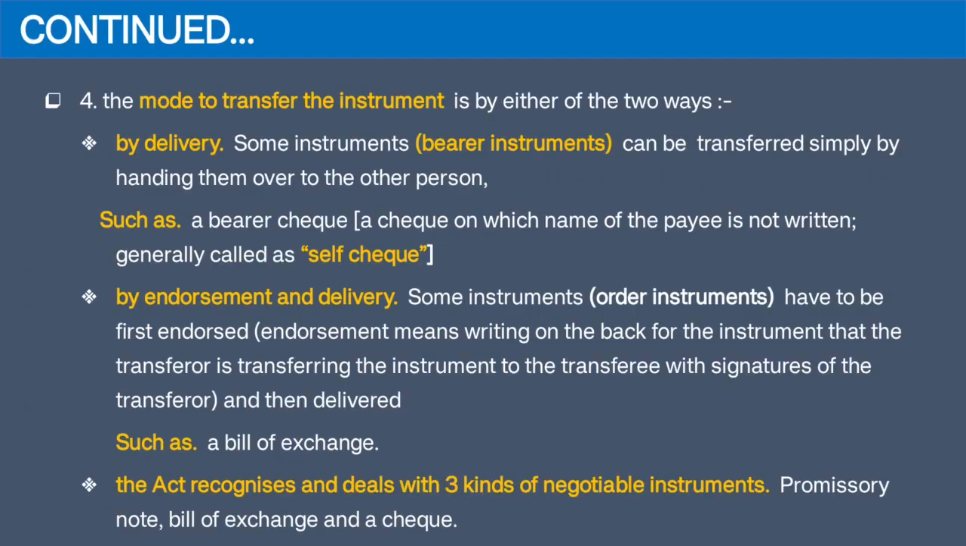Now the fourth characteristic of a negotiable instrument is that if we want to transfer the instrument, it can be done in two ways. First is by delivery and second is by endorsement and delivery. For this, first of all, we need to understand what is a bearer instrument and what is an order instrument. Bearer instrument means the instrument on which the name of the payee to whom the money will be given is not written. So any instrument on which the name of the payee is not written is a bearer instrument. It means the person who bears it, the person who has the instrument in his or her hand, can recover the money.